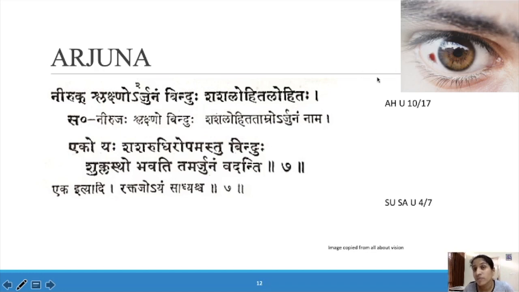This is a picture of subconjunctival hemorrhage. That is Arjuna. Niruk, slakshno, arjunam: the patient won't complain of any pain, it is shining, and it looks like a bindu, one dot, red in color, similar to rabbit blood. That is Arjuna.